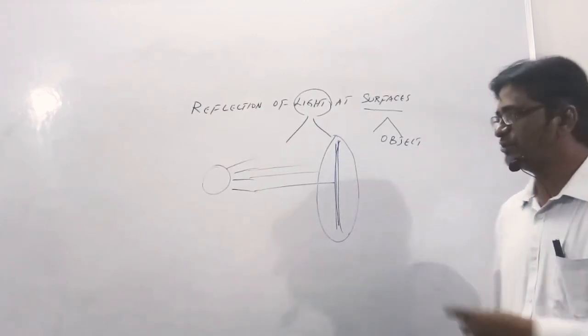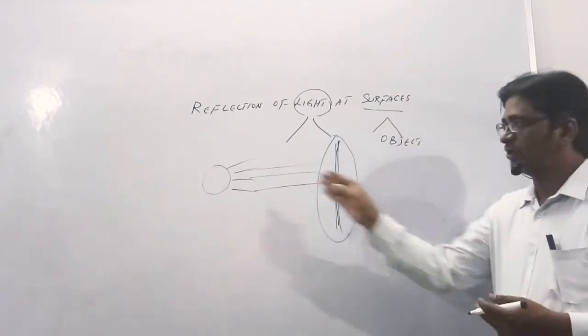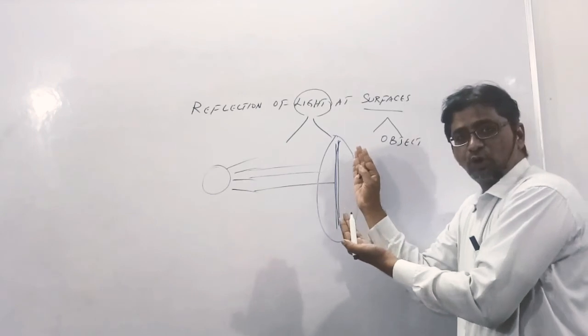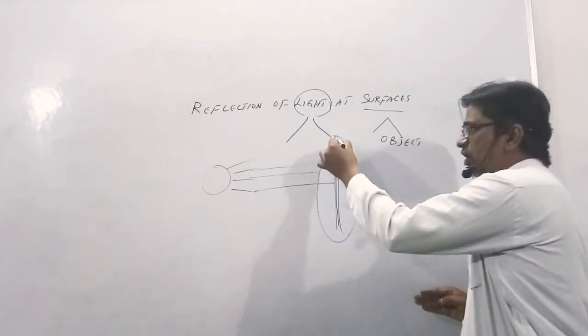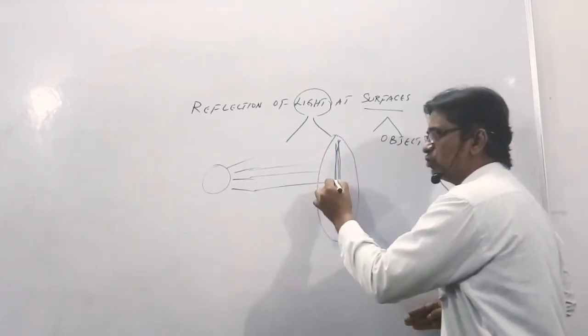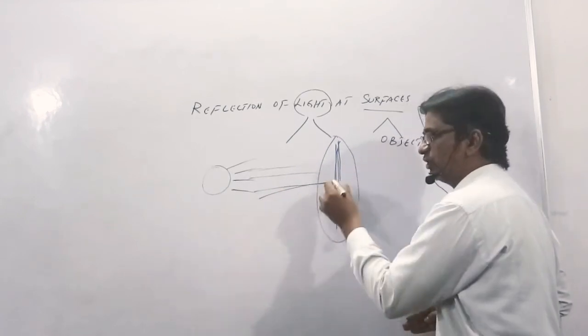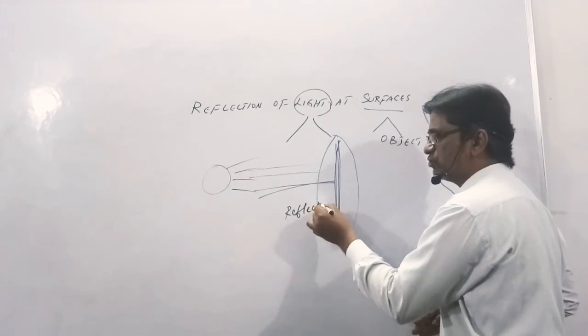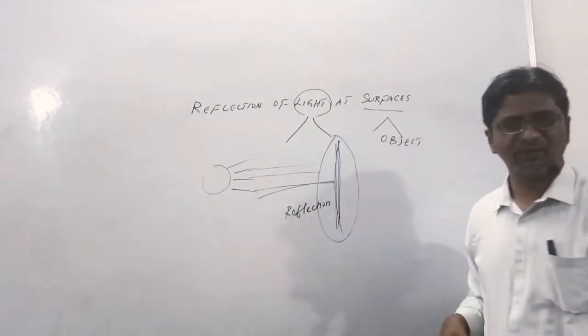For example, this is my whiteboard. Here is the sunlight, and here is the board. It has hit the board, and the board is a hard object, so the rays will bounce back. That bouncing back is known as reflection.